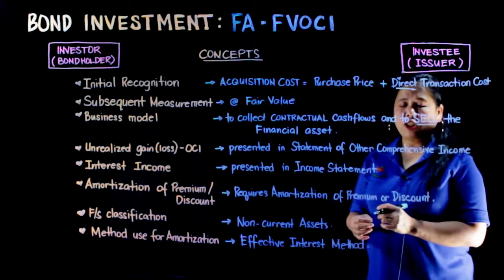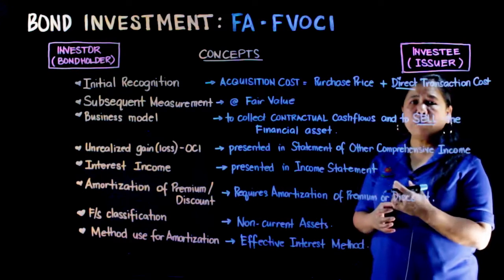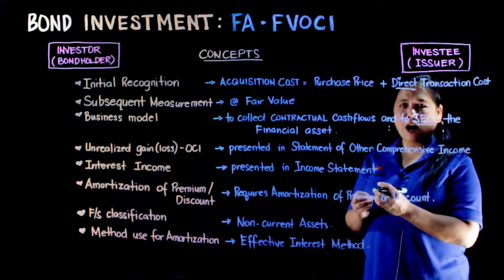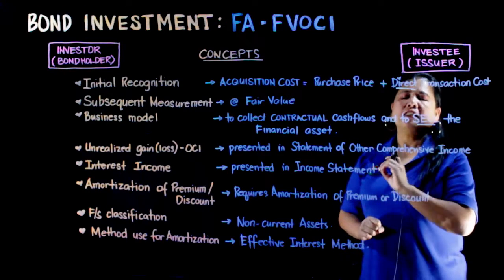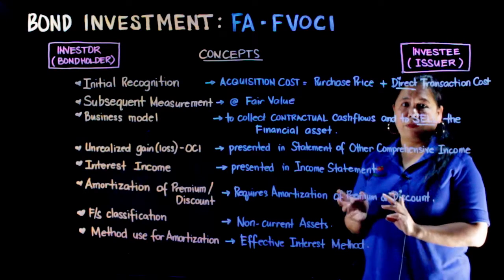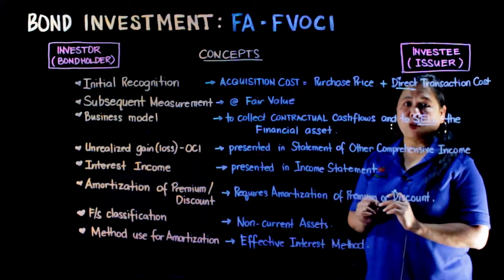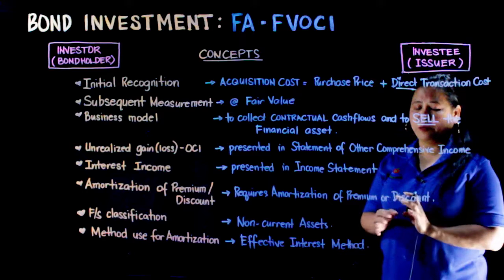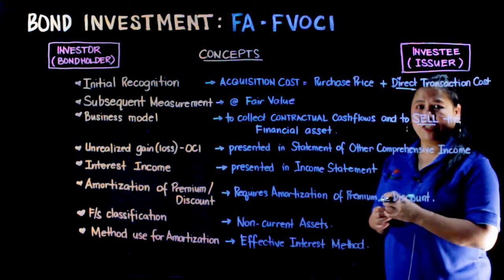And the amortizations of any premium or discount, kung meron man tayong premium or discount, then ina-amortize po natin yan. Nag-a-amortize tayo dito sa category na FVOCI. Remember, sa FVPL, hindi tayo nag-a-amortize ng premium or discount dahil hindi tayo nagre-recognize ng premium or discount. Dito sa FVOCI, nag-a-amortize po tayo ng premium and discount. At pag-uusapan natin yan in a little bit on our practice questions.